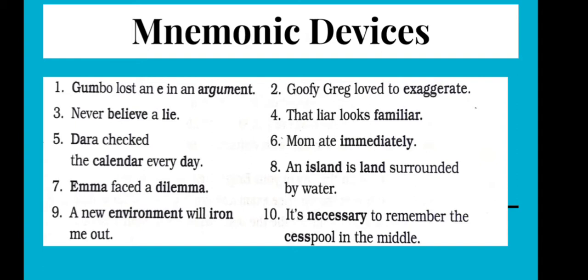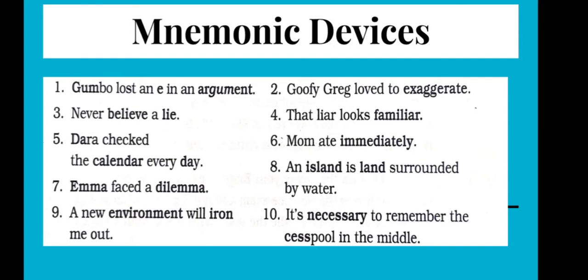And look at the seventh one. Emma faced a dilemma. The name Emma you'll find in the word dilemma. See, dilemma. Emma faced a dilemma. And look at the eighth one. An island is land surrounded by water. So we'll find the word land in island, and is land surrounded by water.